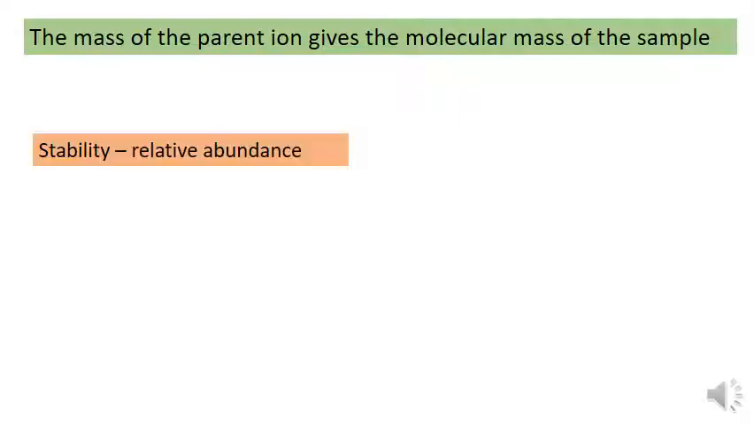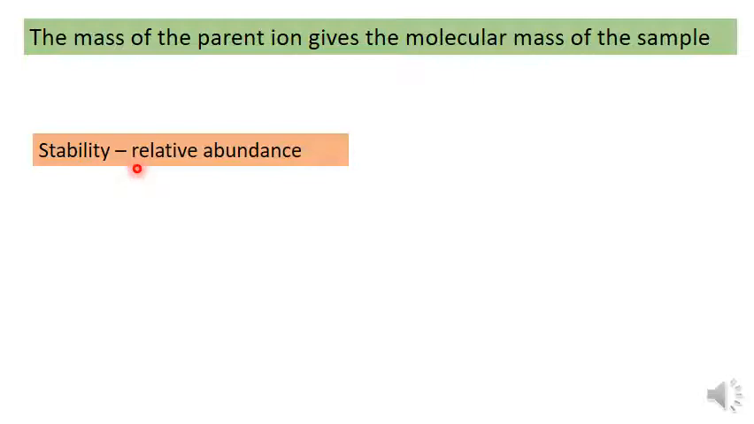And the significance of the parent ion peak or molecular ion peak is that the corresponding mass gives the molecular mass of the sample itself. That's the significance of molecular ion peak. Okay, so the molecular ion peak gives the molecular mass of the compound under consideration. And coming to the stability of the molecular ion, the parent ion stability decides the relative abundance of this ion. If this molecular ion is highly stable, the relative abundance of the corresponding ion will be higher, then the corresponding peak will be highly intense.